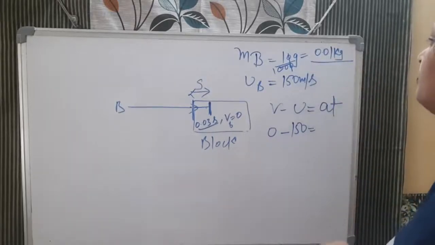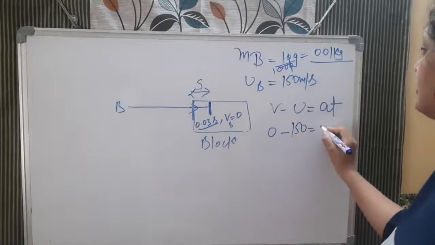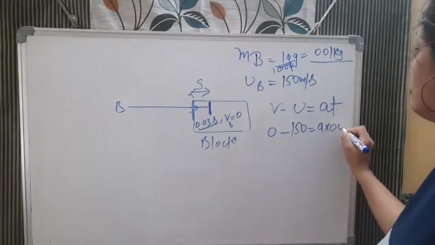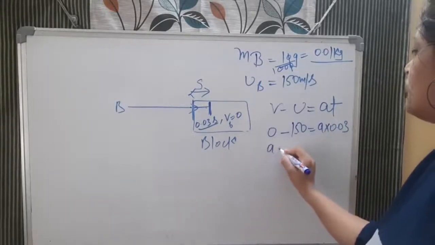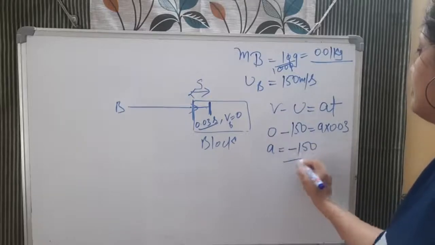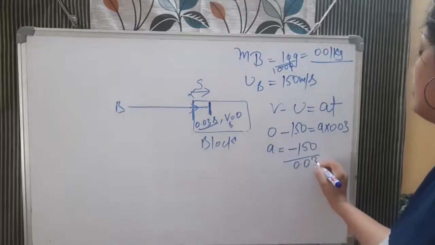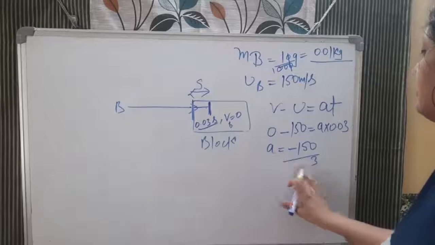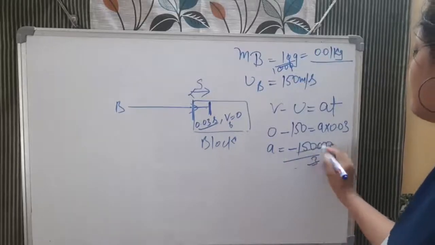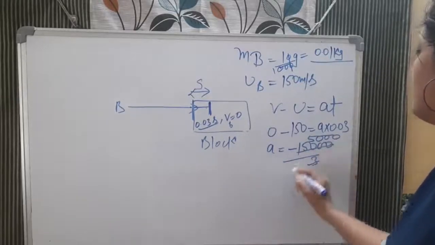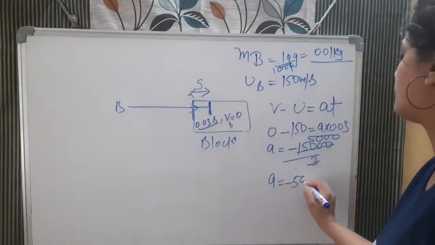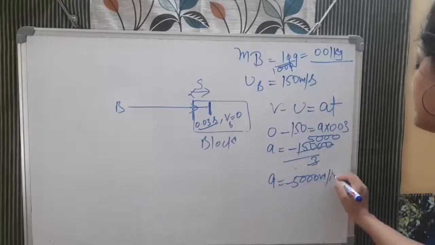This will be the mass of the bullet. So u 150 is equal to a into time कितना है 0.03. So बच्चा acceleration कितना होगा minus 150 divided by 0.03, or you can simply say it will be like this 5000. A is equal to minus 5000 meter per second square.